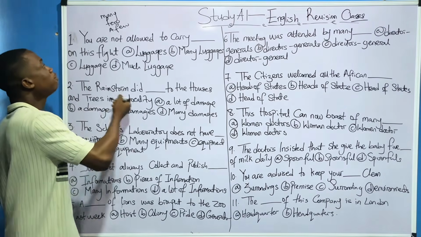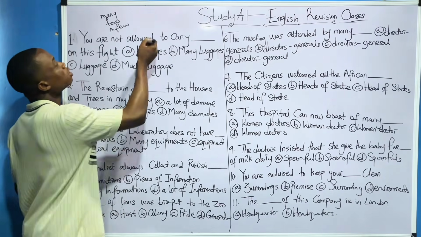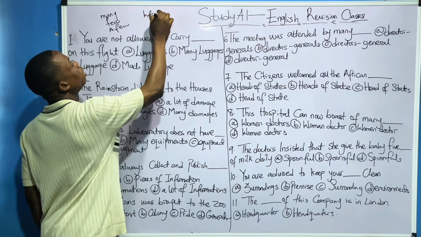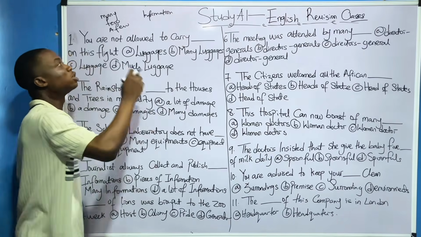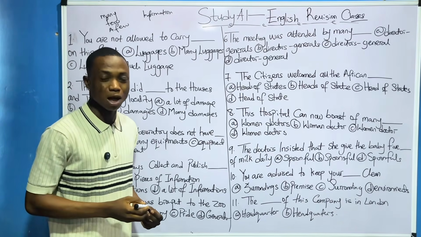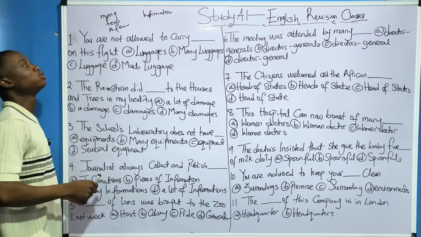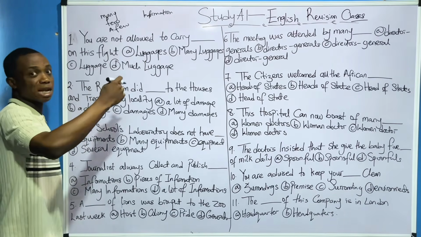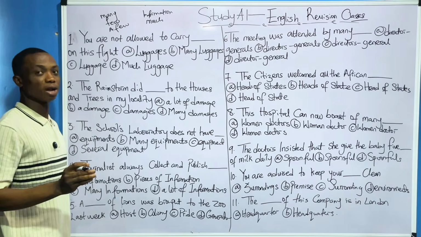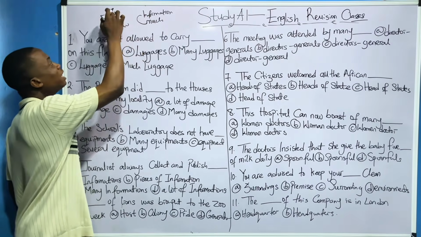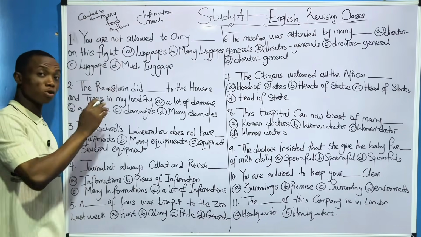Now take note that uncountable nouns don't take s. For example, I cannot say informations. Doesn't make any sense. It is information, because this is an uncountable noun and they don't carry s. You understand? So please take note. For uncountable nouns, the only major word that they carry is much. I can say much information. Very correct. Much can go with information, but many cannot go. Many is for countable nouns. Please take note of all these things.